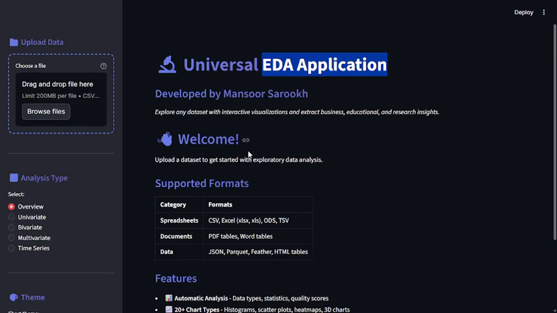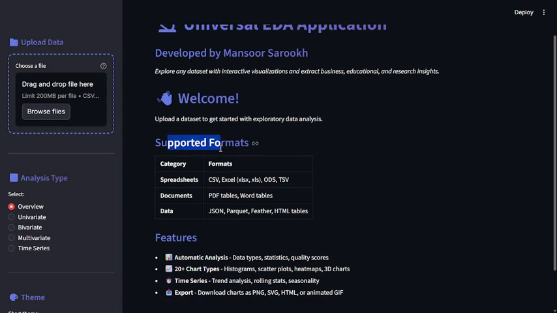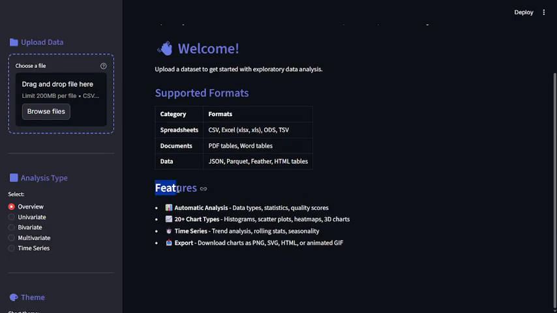In this EDA application, you can upload a dataset and get started with exploratory data analysis. The supported formats for this application are CSV, PDF tables, and Word tables, etc. Features of this application include automatic analysis. You can detect data types, statistics, apply statistical analysis and get quality scores.